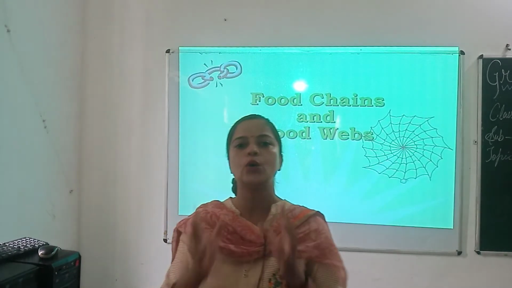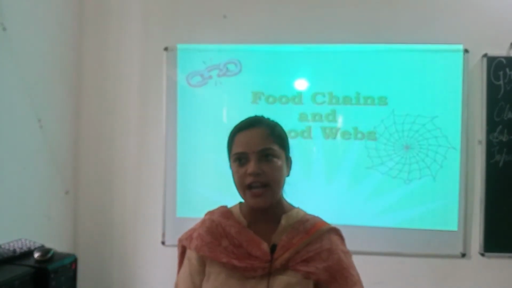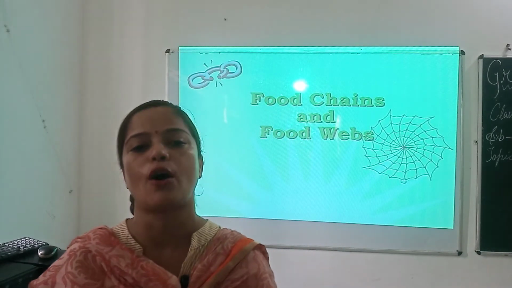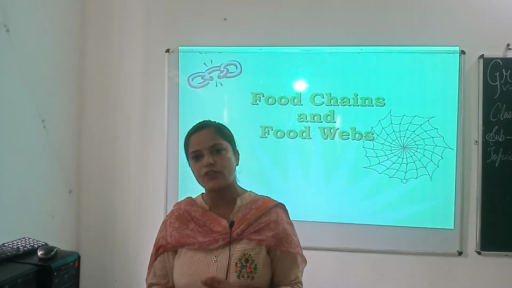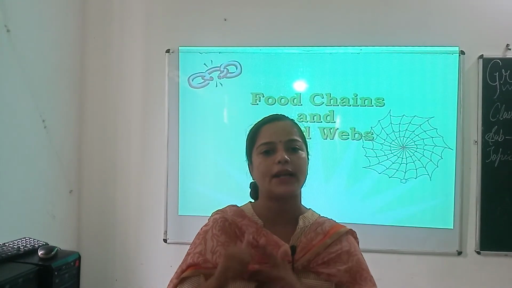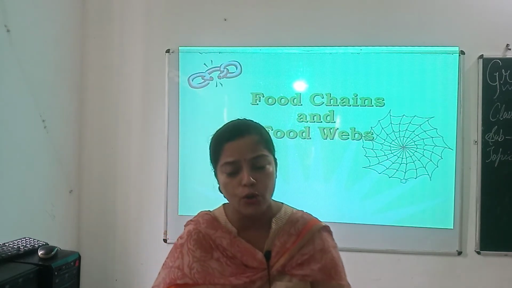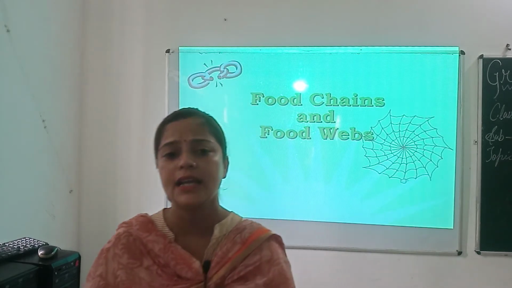This flow of energy in a food chain is called energy flow, and each level is called a trophic level. There are different trophic levels, like trophic level 1, that is green plants, producers. Trophic level 2, that is herbivores or plant eaters, primary consumers.